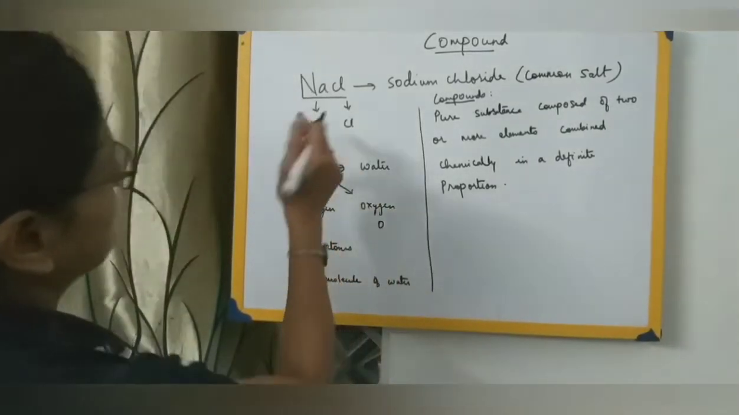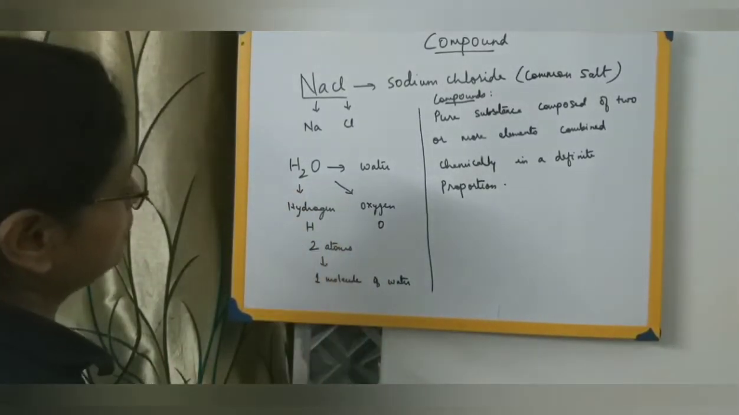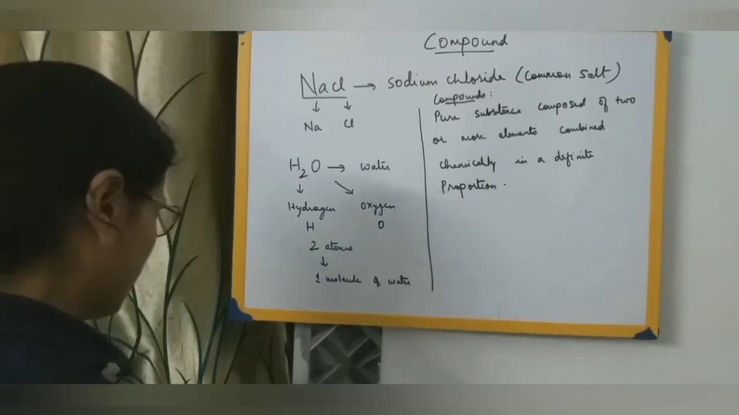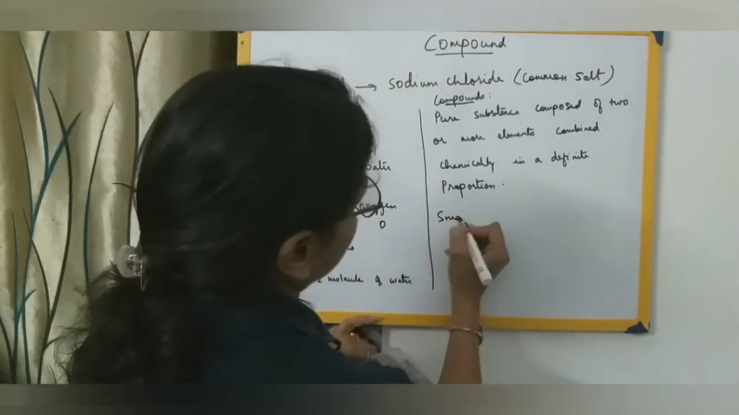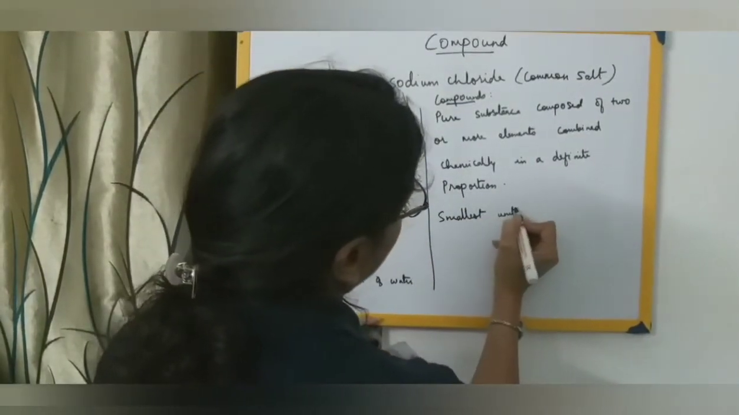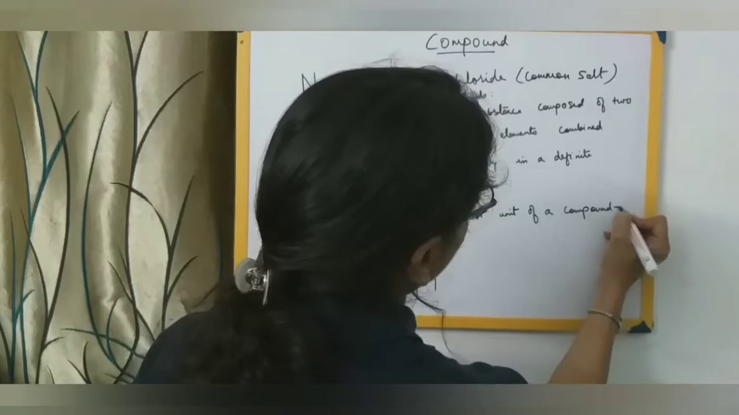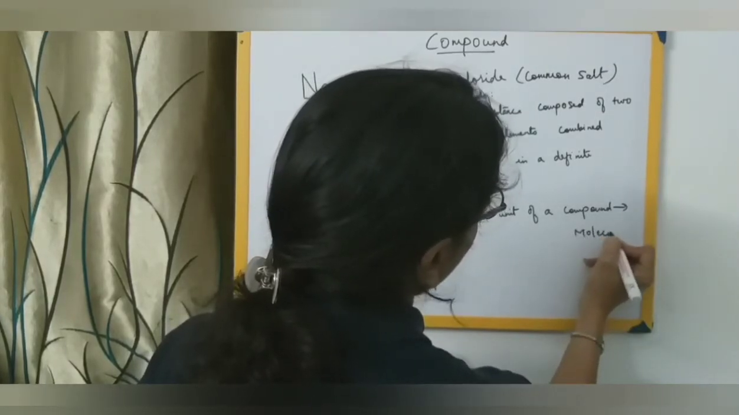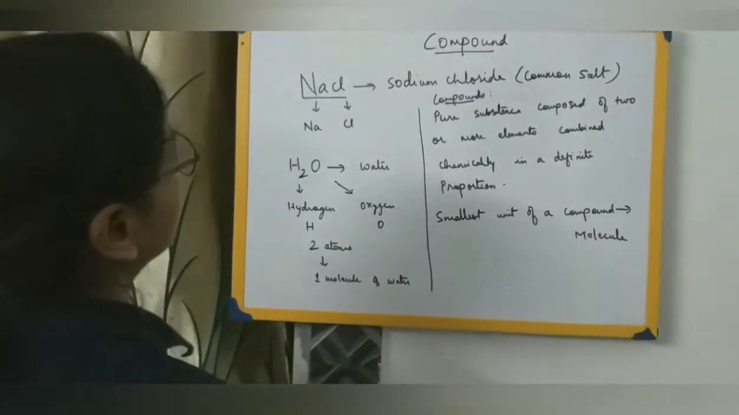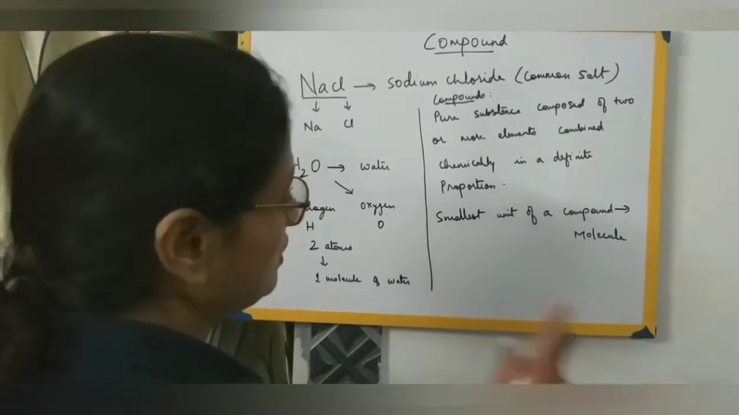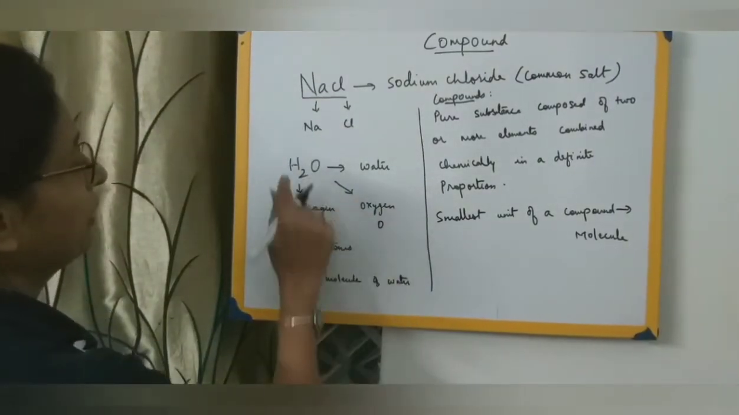Now if you just look at this, what is this? One molecule of sodium chloride. This is again one molecule of water, which has two atoms of hydrogen and one atom of oxygen. So what can we say? The smallest unit of a compound is a molecule. Suppose I write 2 over here, that will be 2 molecules of water. If I write 3 over here, that will become 3 molecules of sodium chloride. But the simplest unit, the smallest unit of a compound is a molecule. Here 1 molecule of sodium chloride, here 1 molecule of water.